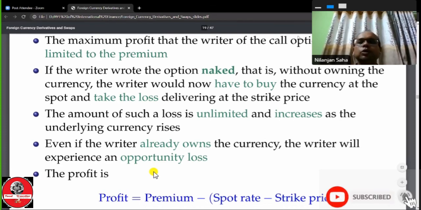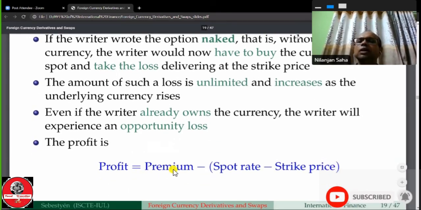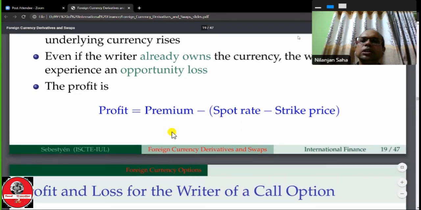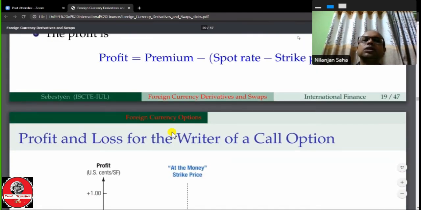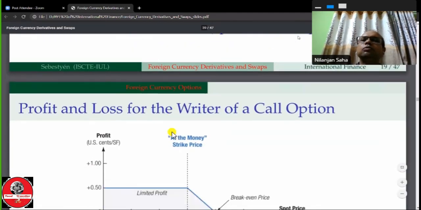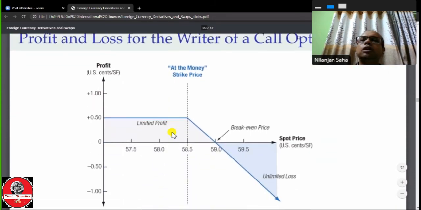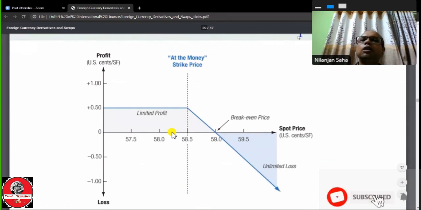Now, what would be the profit or loss to the writer in this case? The profit should be equal to the premium minus the spot rate minus the strike price. So this is the profit of the writer. Now the situation: profit and loss of the writer of a call option.